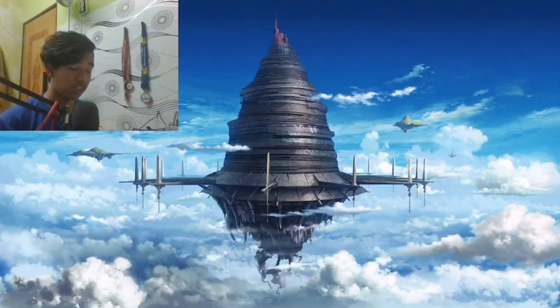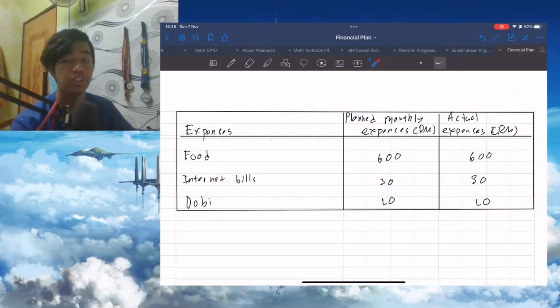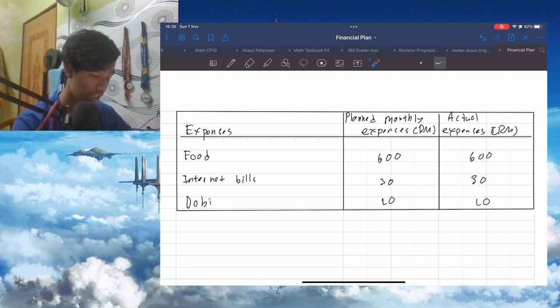Assalamualaikum warahmatullahi wabarakatuh. My name is Muhammad Firdaus bin Azizi. So I'm going to continue from my partner about carrying out the financial plan, reviewing and revising the progress, and the reflection. So first, let's go to carrying out the financial plan.